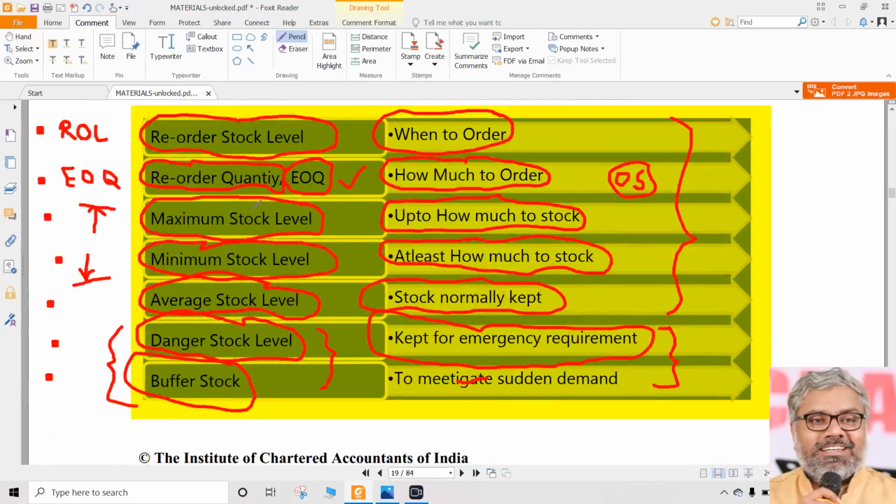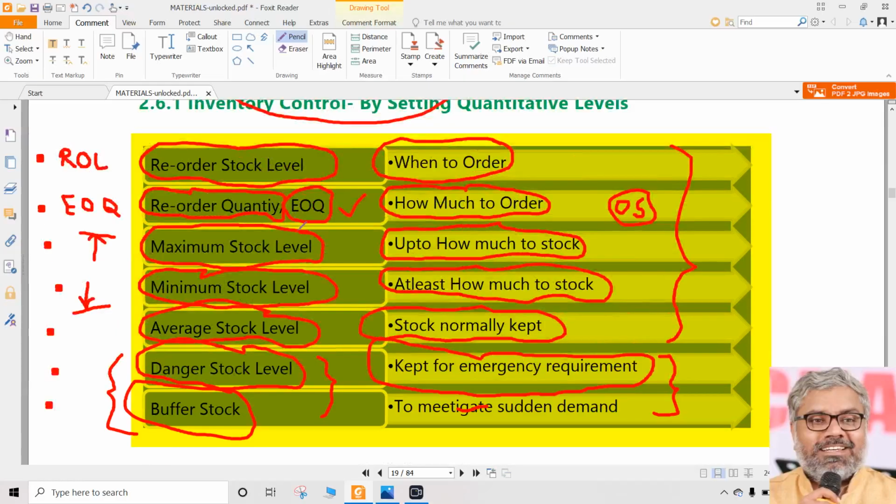So within these quantitative levels, the inventory control should happen. Without these levels, what happens, sir? If we don't have these levels in an organization, what happens? Definitely the organization will do its own inventory management, which will be in a chaos. The materials may go beyond maximum level also. They may go beyond minimum level also. Suddenly material may not be available. Suddenly too much of material is there. Order size can be too huge unnecessarily, or order size can be too small unnecessarily. All problems will come. So we don't know when to order.